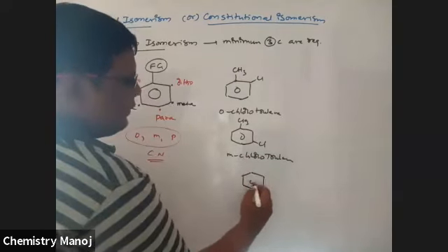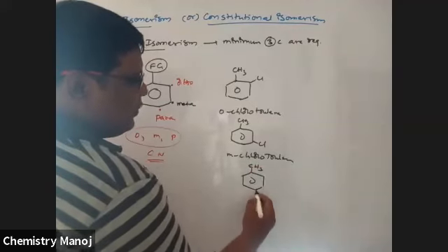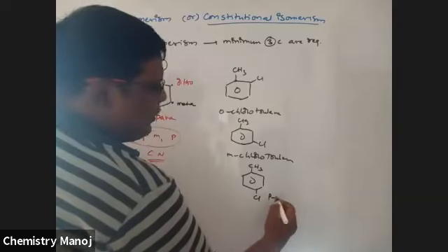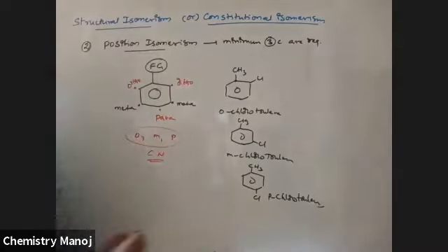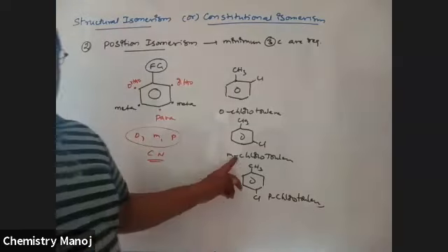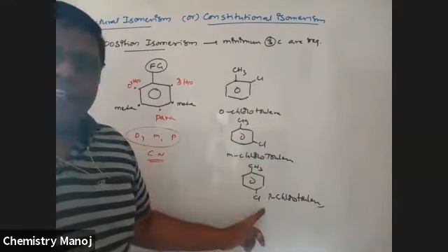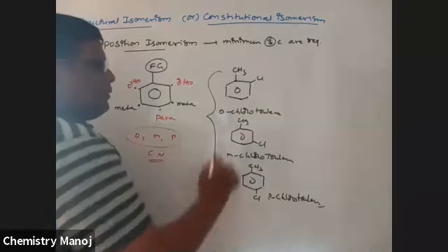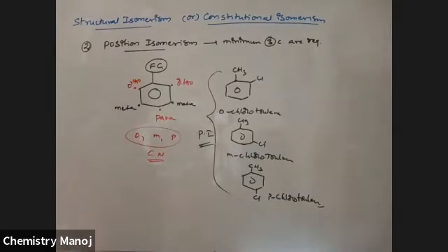See here, once again, it is CH3, it is chlorine: parachlorotoluene. So orthochlorotoluene, metachlorotoluene and parachlorotoluene are examples where just the positions are changed. That is why all these three are position isomers.